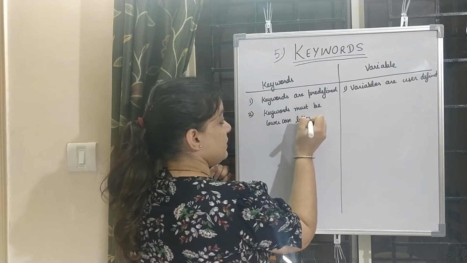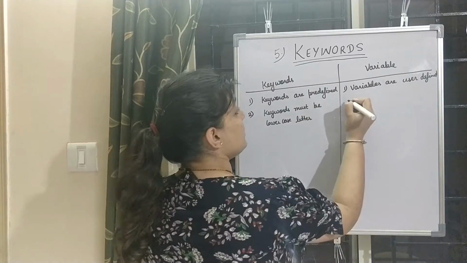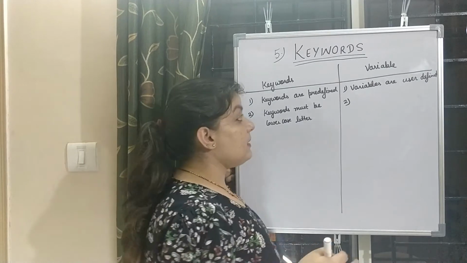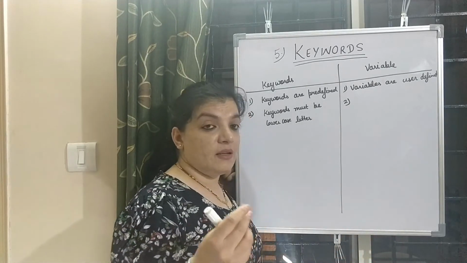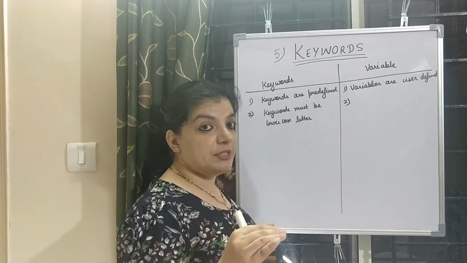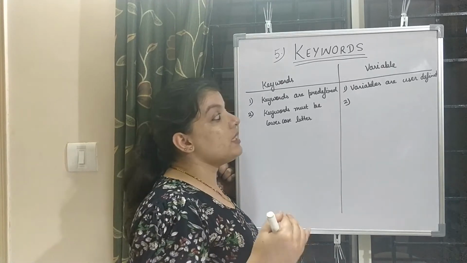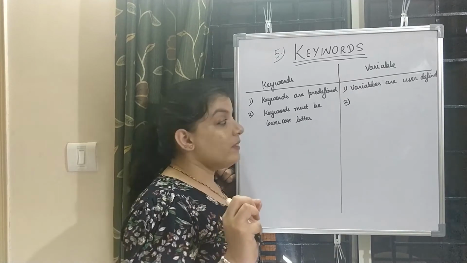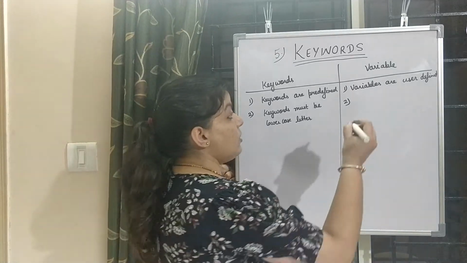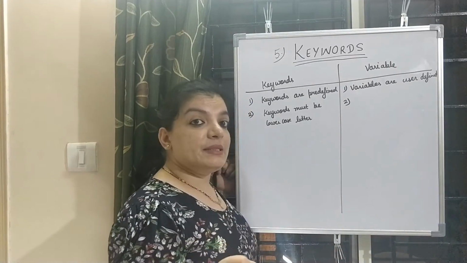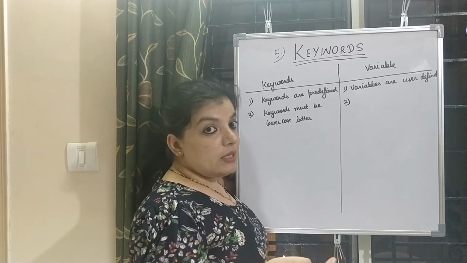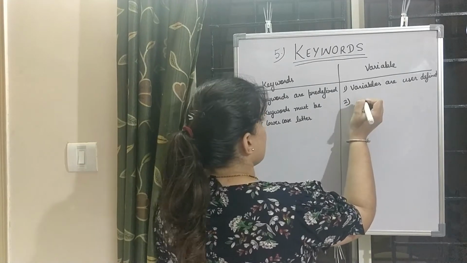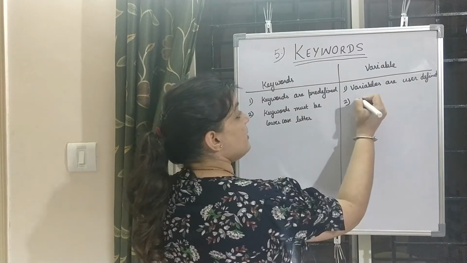letters. Okay, and how can we write a variable? If you remember, in the variable video I discussed this. Variables start with only an alphabet or underscore, and variables can be written in uppercase or lowercase, and we can use digits also. So what is the difference here?